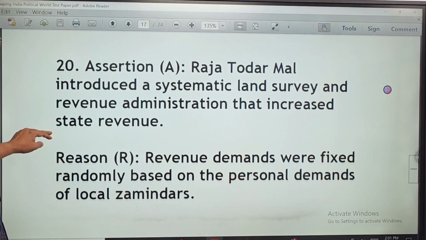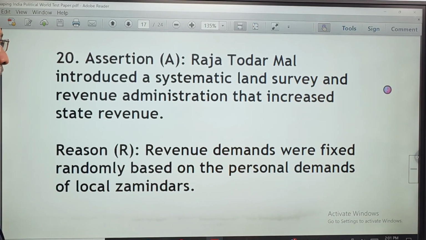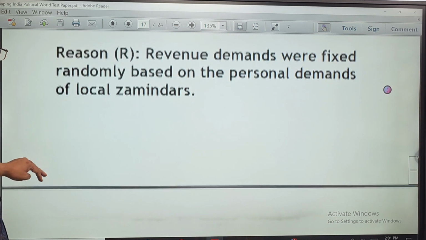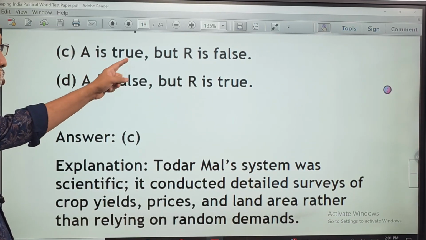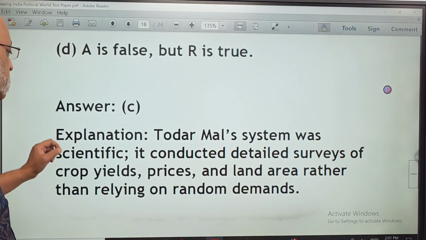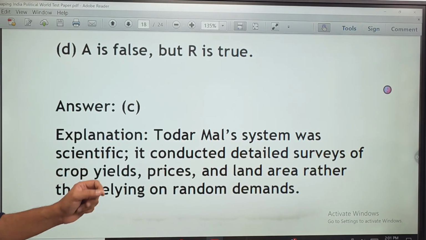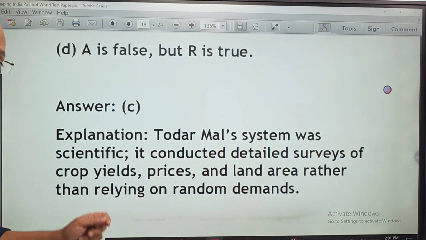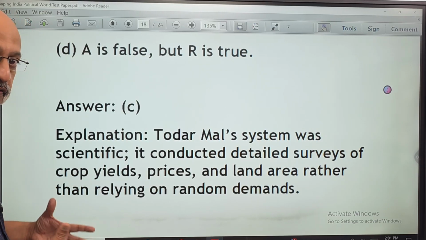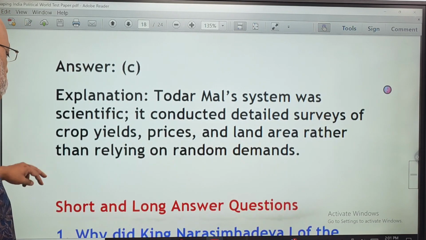The last MCQ, assertion reasoning. This is again based on Akbar's reign. Which of them are true? The correct answer is C, because A is true but R is false. The Todermal system was scientific. It conducted detailed surveys of crop yields and land area rather than relying on random demand. So it was a very scientific system which was devised.